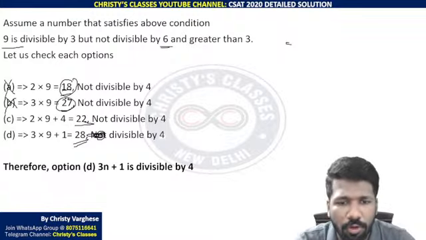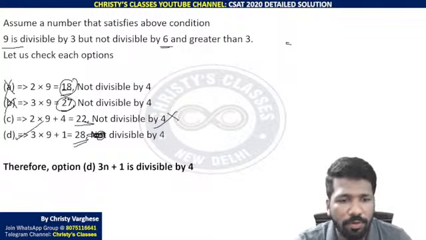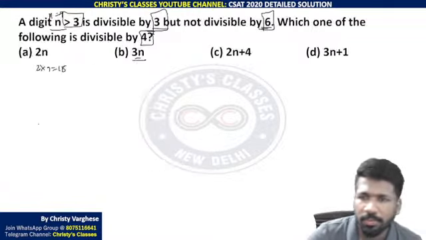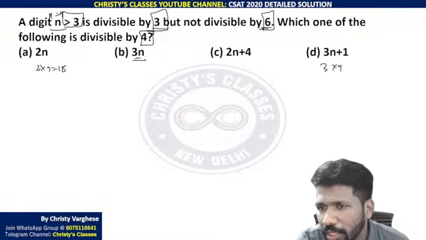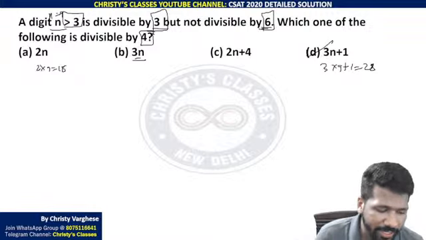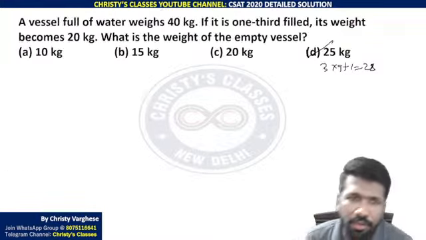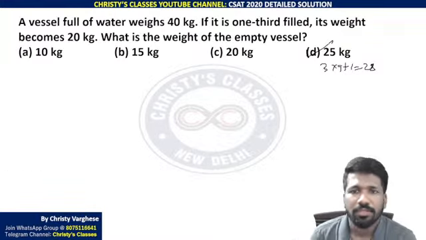But 28 divisible by 4, right. So option D, 3n plus 1, is the one satisfying. 3 into 9 plus 1, 28 is a multiple of 4. So option D is the correct answer. Using an example, we got the answer very easily. So try the next question then.